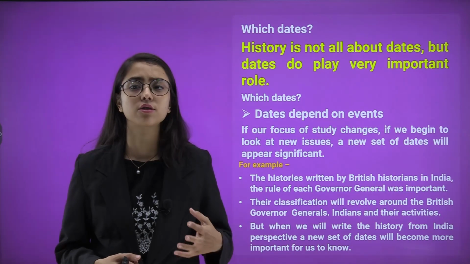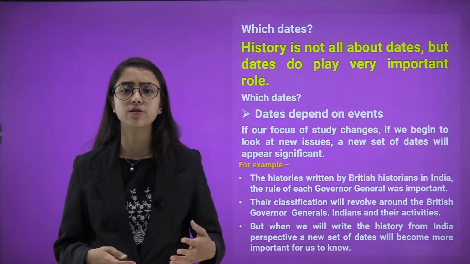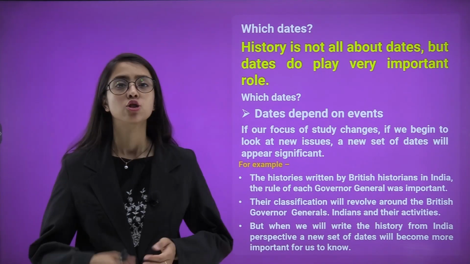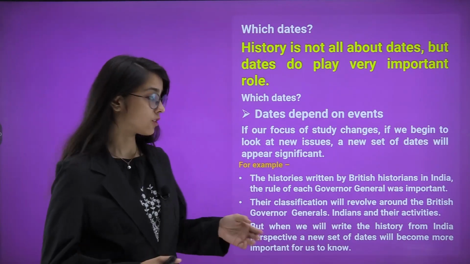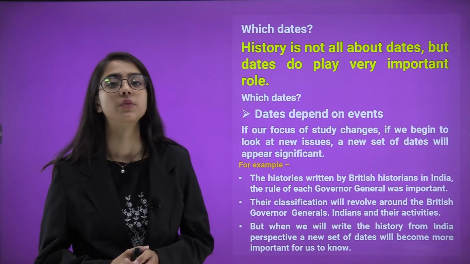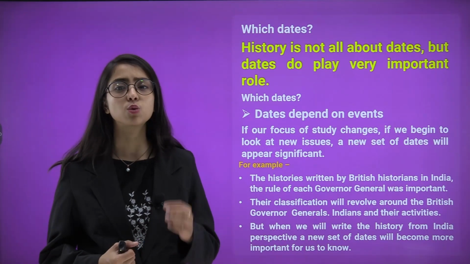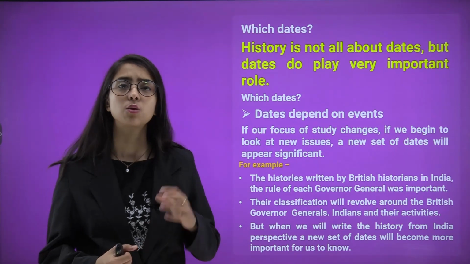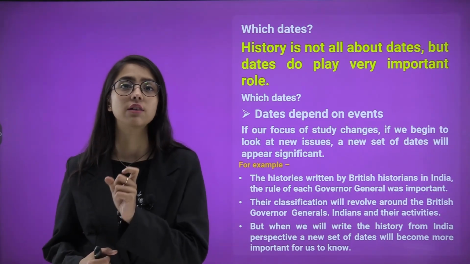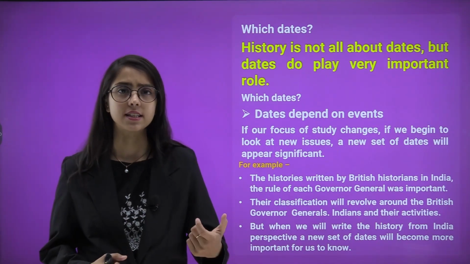If our focus of study changes, if we begin to look at new issues, a new set of dates will start to appear significant. So, for example, they have given us a few examples here so that we can understand it better. In the histories written by British historians in India, the rule of each governor general was important for them. So, they recorded the dates from which the governor general started to govern a particular city or a state.